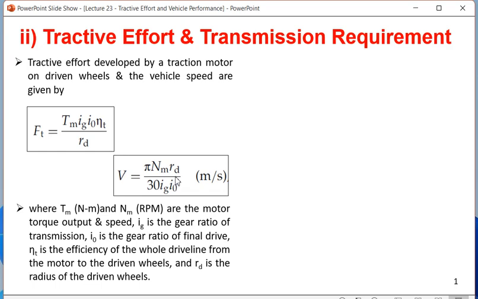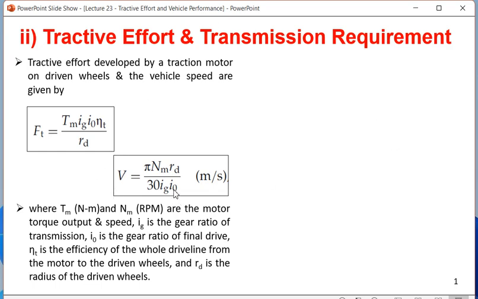Ig, I0 are also system constants. So this is in meter per second. If you want it converted to kilometer per hour, we have to multiply this by 3600 and divide by 1000. The whole thing is multiplied by 3600, that is 60 into 60, and divided by 1000. That means the whole thing has to be multiplied by 3.6, then we get kilometer per hour.